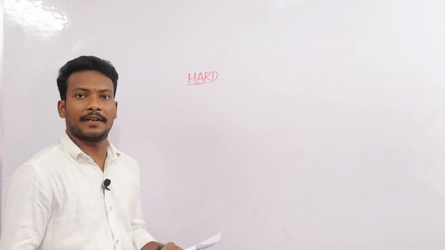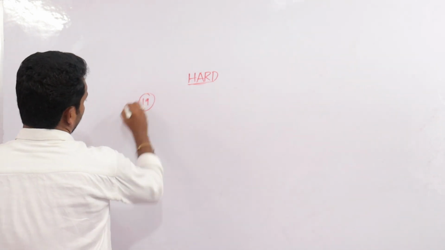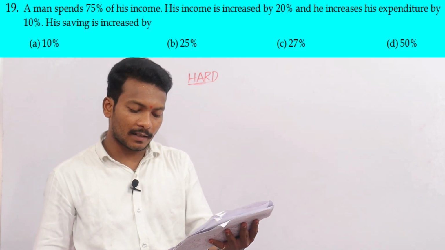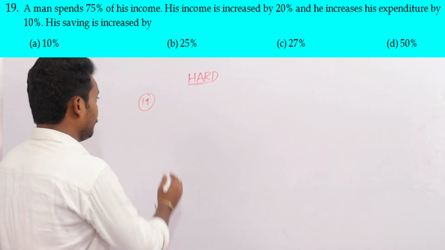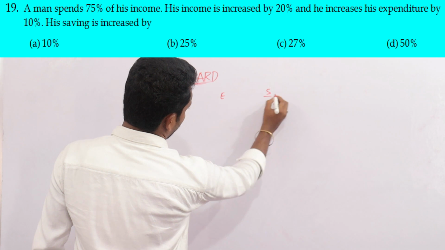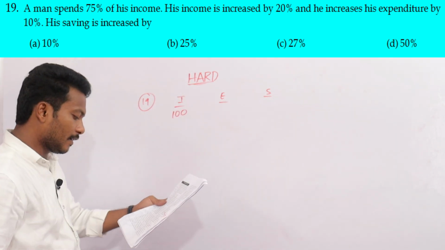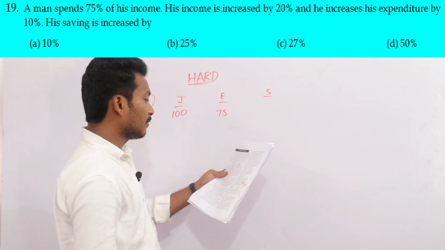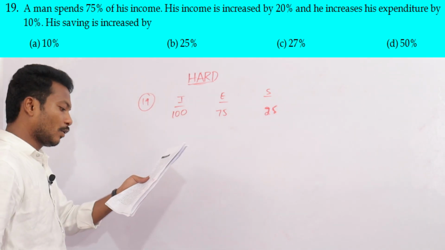Okay, the 19th one. A man spends 75% of his income. His income is increased by 20%. For suppose, income, expenses, savings. We are taking income as 100. He spends 75 rupees, 75% means 75. What about savings here? 100 minus 75 is 25.